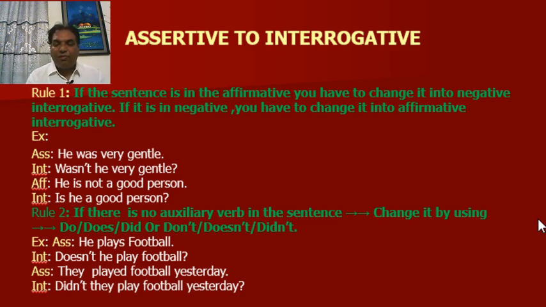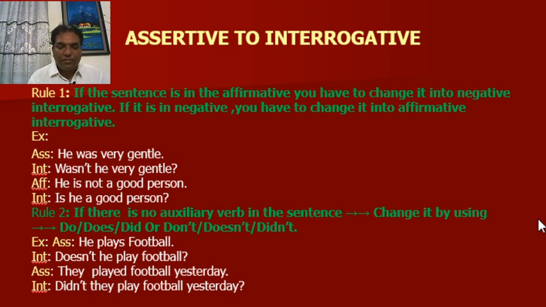If there is no auxiliary verb in the sentence, change it by using do, does or did, or don't, doesn't or didn't. For example, he plays football. Interrogative, doesn't he play football?